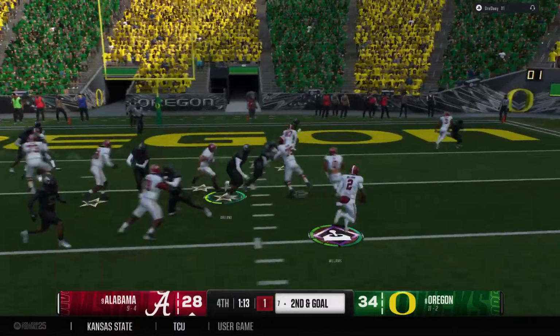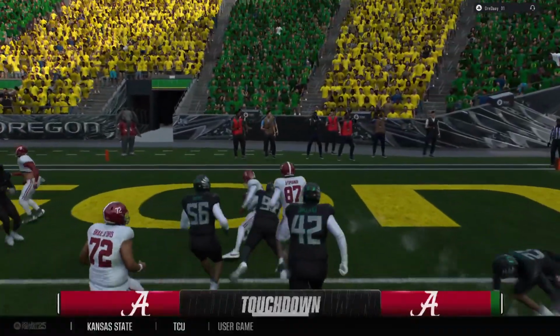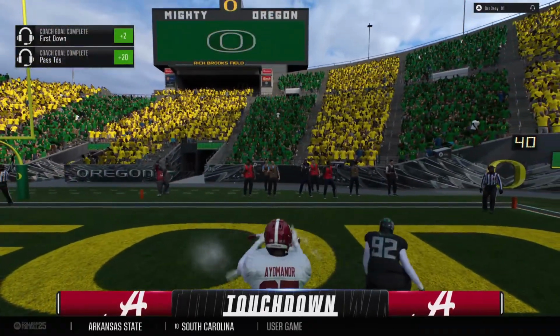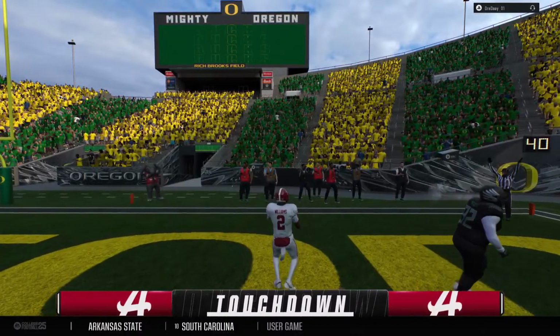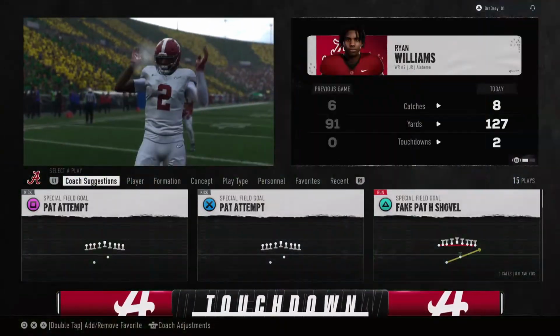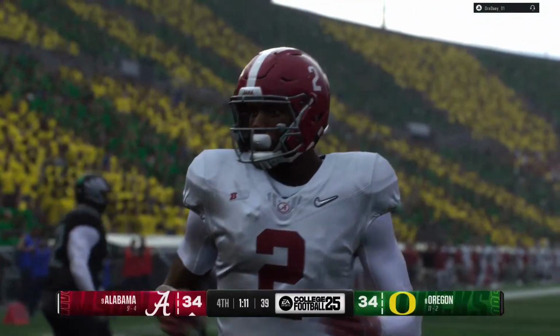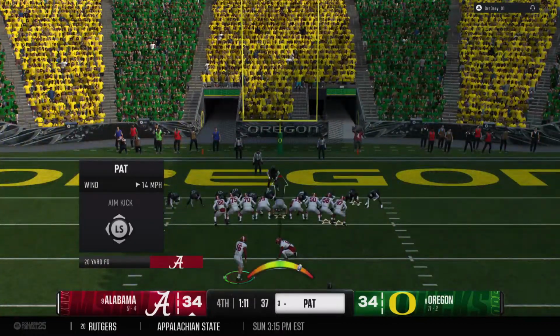Quick pass. Here comes a jet sweep. The spin move. Touchdown, Bama. This offense is still clicking. What a job by this offense. They worked the ball down the field into the end zone to tie this game up.